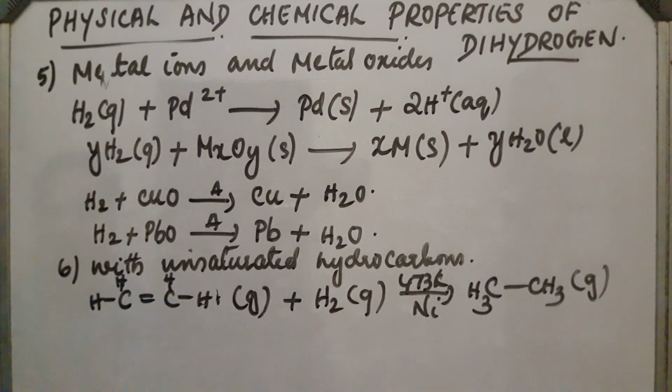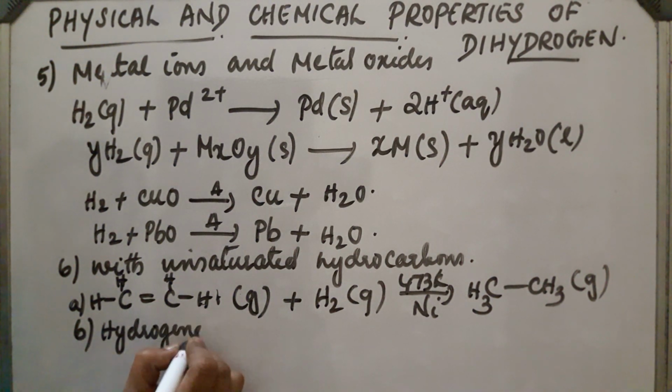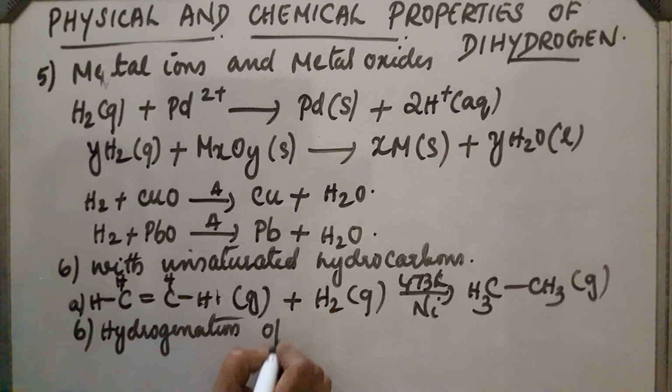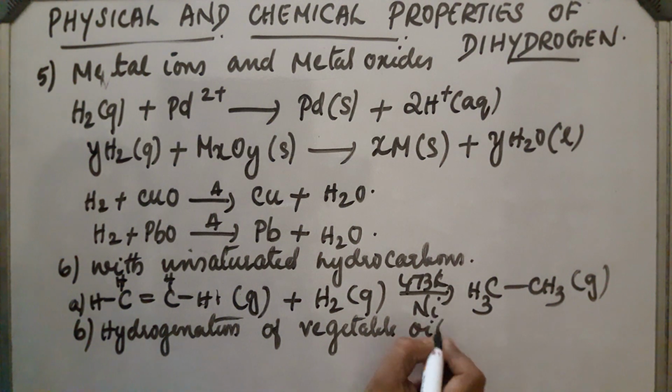Next, the second one is hydrogenation of vegetable oils. Edible oils like cottonseed oil and groundnut oil are converted into solid fat. This is also called vegetable ghee.